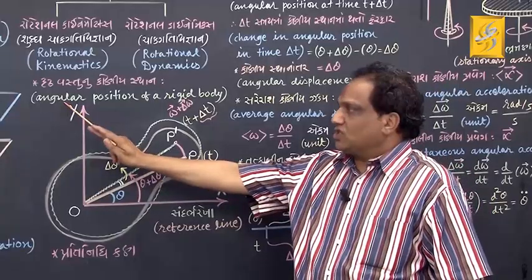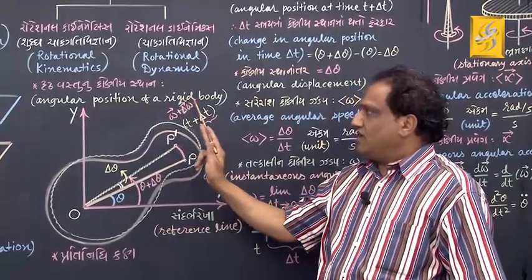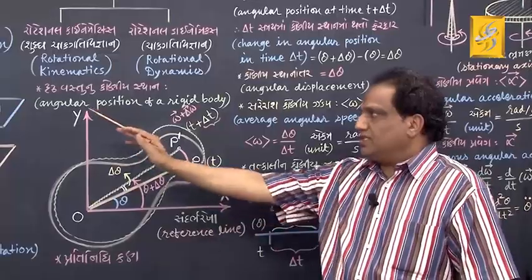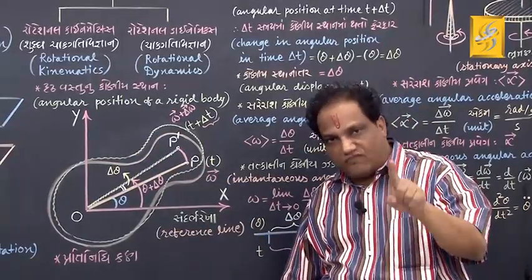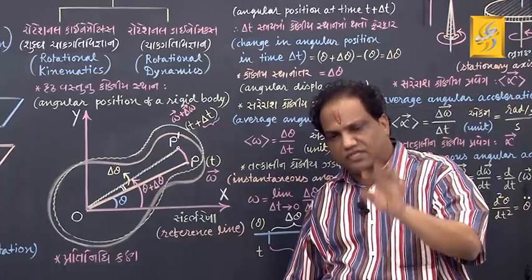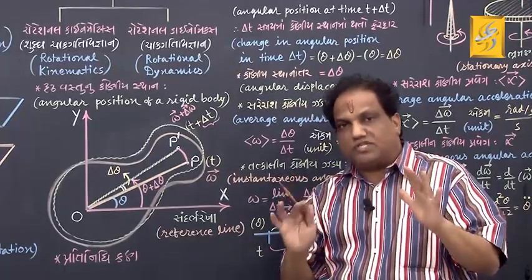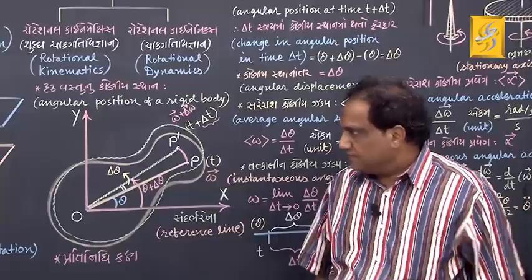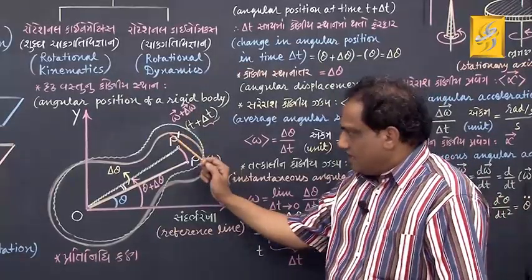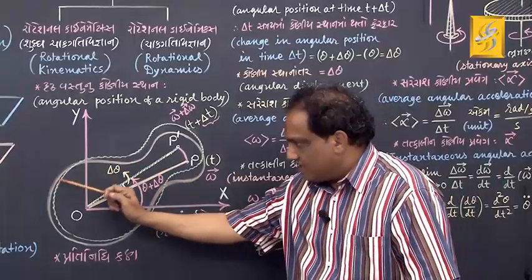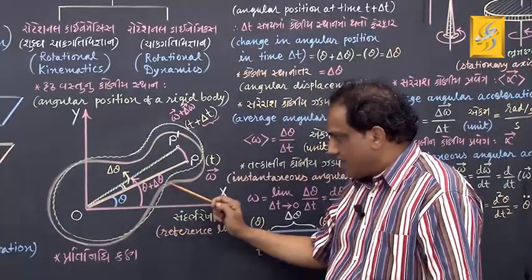Now, what is called angular position of a rigid body? This is a bit long definition, but don't worry, I'll make all of you remember the entire definition just now. Please try to understand first. What do you find in the figure? Here is a rigid body having some irregular shape.